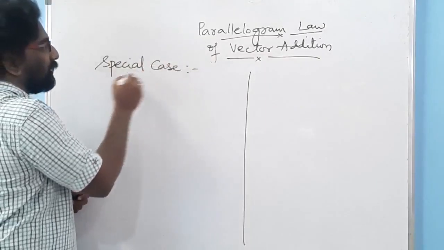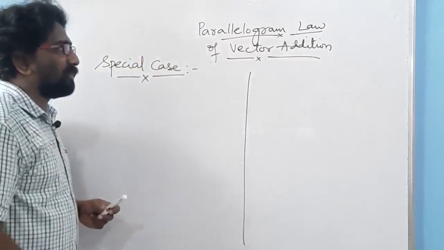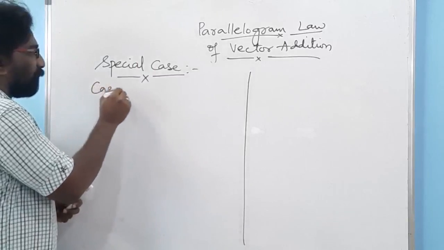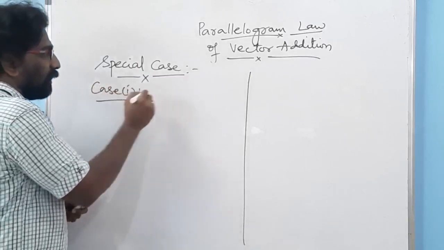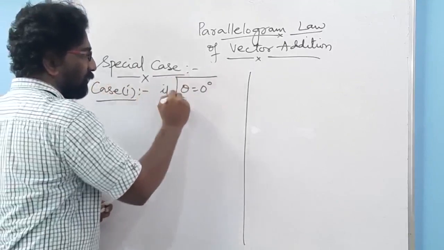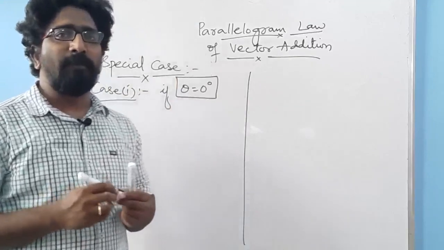Objective paper is concerned with respect to the physics and also with respect to these vectors. So first one, case number one, special case number one. If theta is equal to 0 degrees, what does this actually mean?